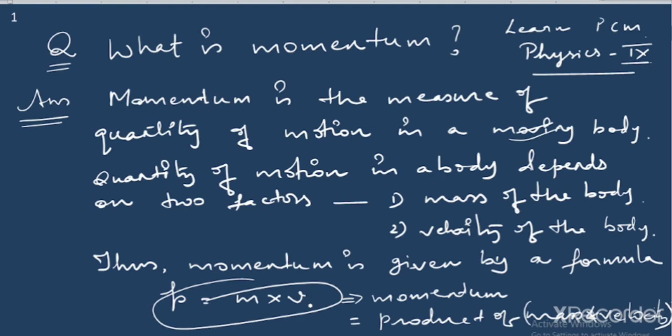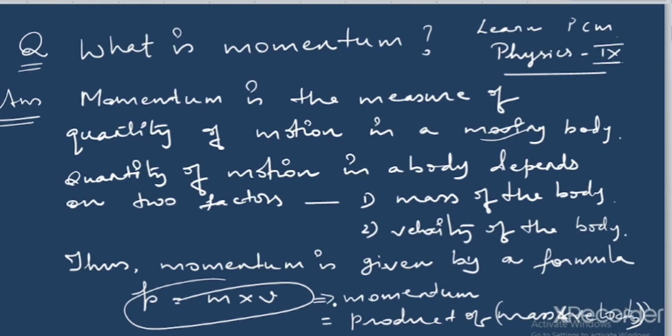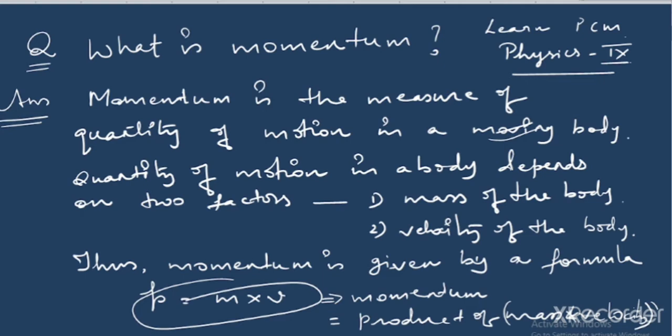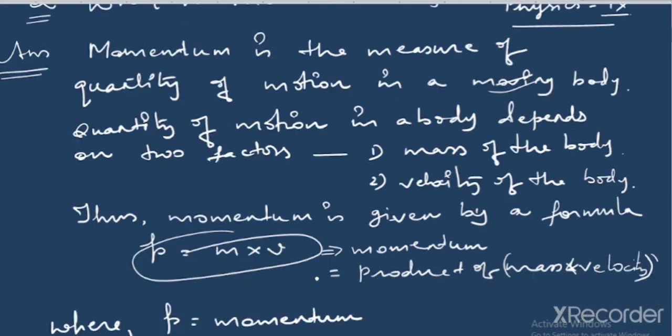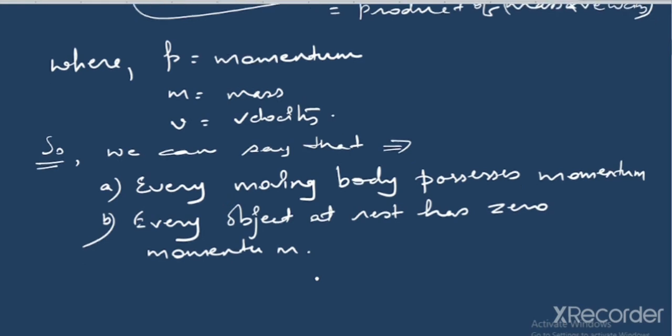So finally, what we can say is that a moving body always possesses momentum. Let me show you. Every moving body possesses momentum, and every object at rest has zero momentum, right?